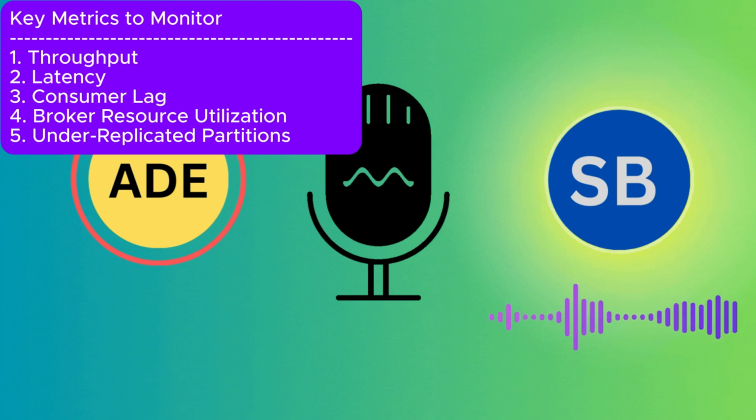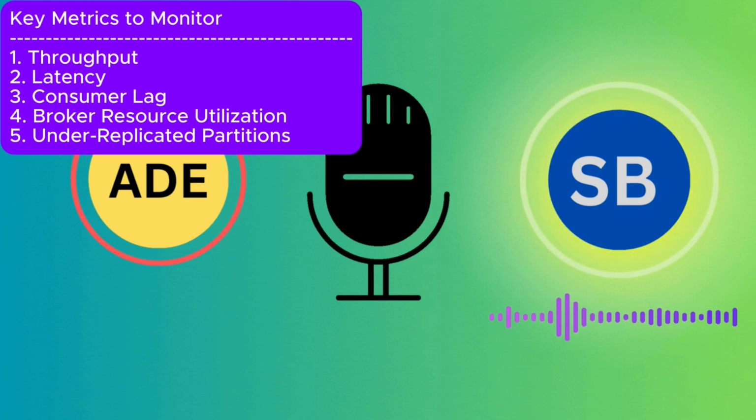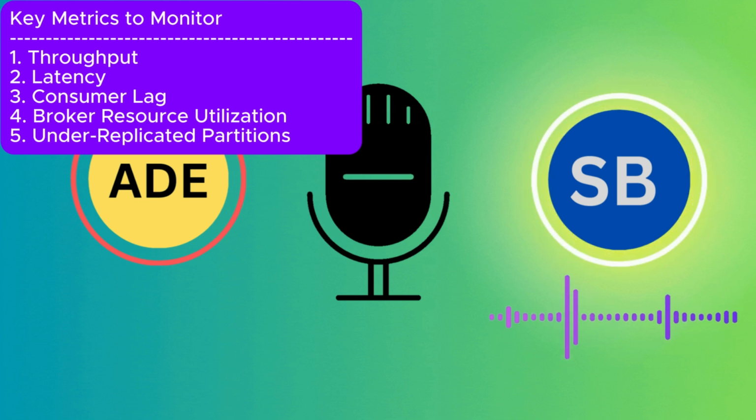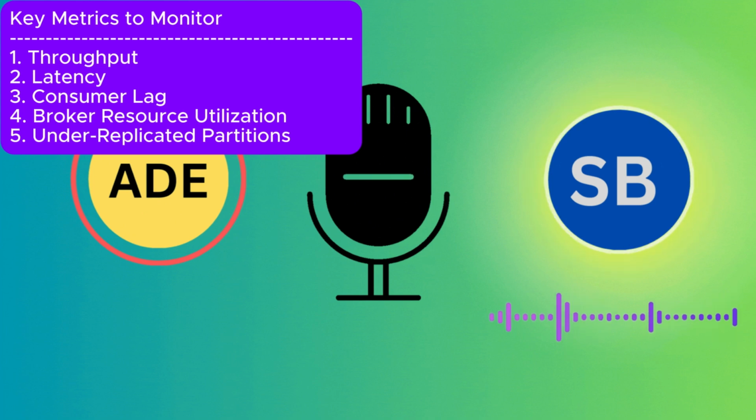Throughput measures the number of messages produced and consumed per second. Latency tracks the time taken for messages to be produced and consumed, so high latency can indicate some sort of bottleneck in the processing. And consumer lag is the difference between the time the last record was produced and the time taken to process the last consumed record. A high lag between the producers and the consumers can also lead to a performance impact.